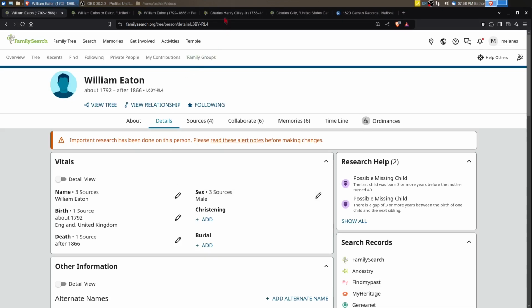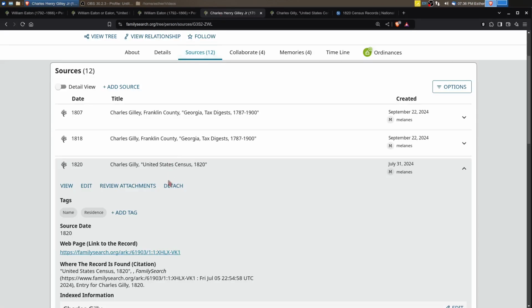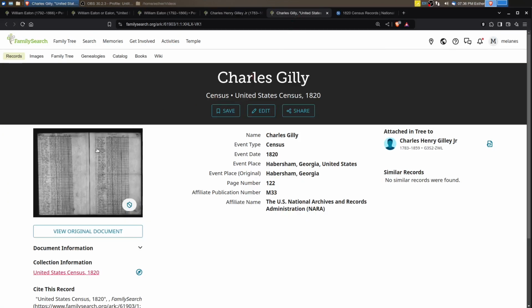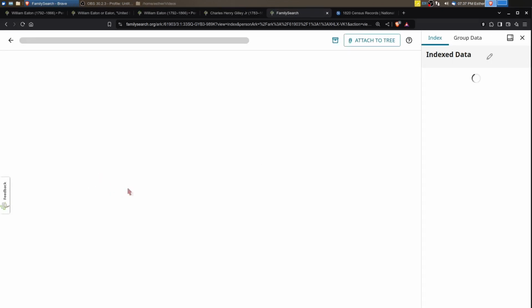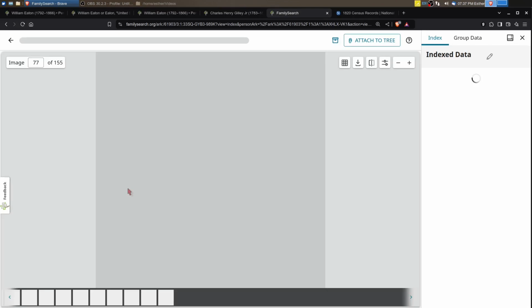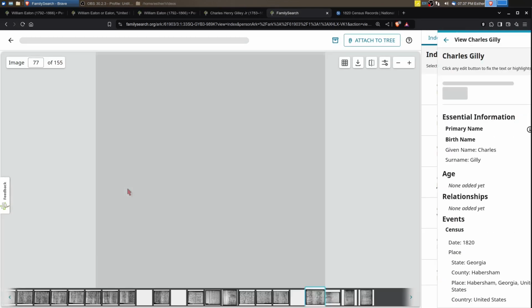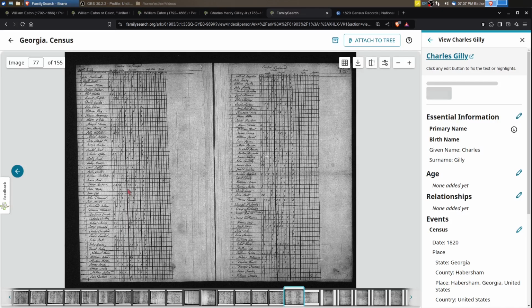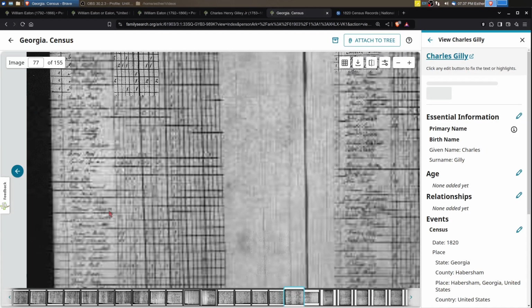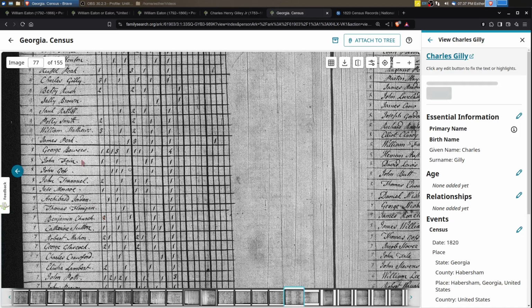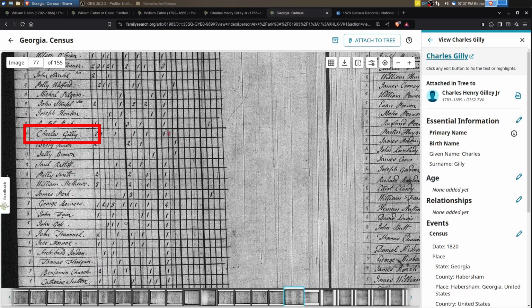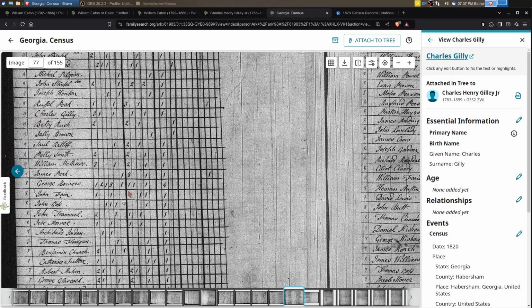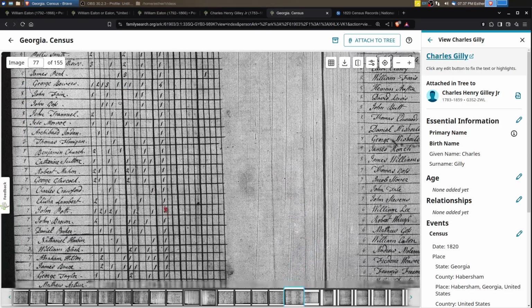However, when I was working on Charles Henry Gilly in the previous video, I kind of highlighted some of that. And I'll show you the census here for Charles Gilly. He's in Habersham County, Georgia. And when I was looking at Charles Gilly, I happened to glance over on the next page. So you can see here we have 2 pages of the US Census. And Charles Gilly, let's find him again. Here he is, right here. And I just happened to glance over on the second page.